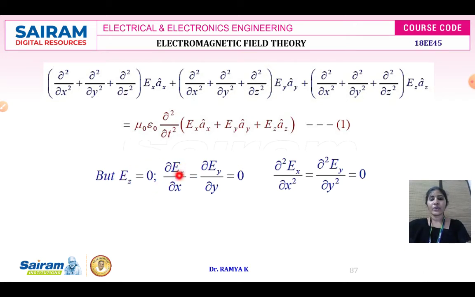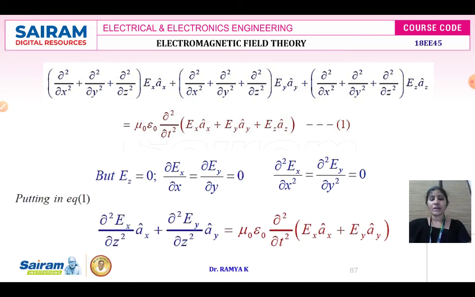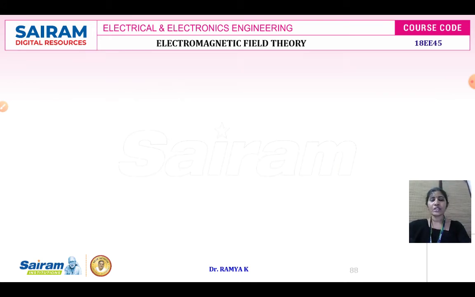Therefore, we can write ∂Ex/∂x = ∂Ey/∂y = 0, which you can substitute in equation 1 and write as ∂²Ex/∂z² Ax + ∂²Ey/∂z² Ay = μ ε ∂²/∂t² (Ex Ax + Ey Ay). Now we are going to prove that the wave propagated is transverse in nature.